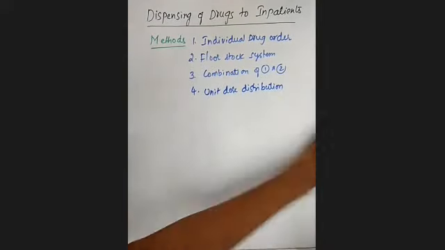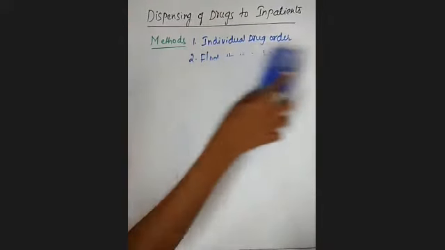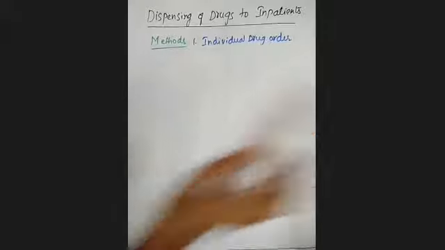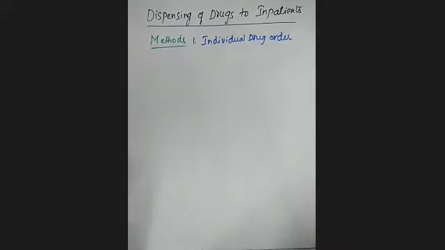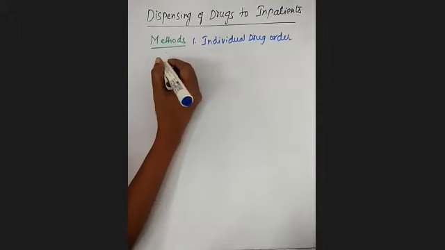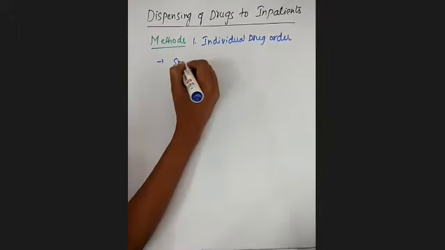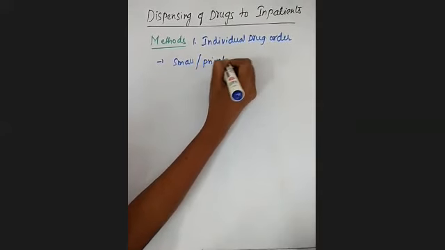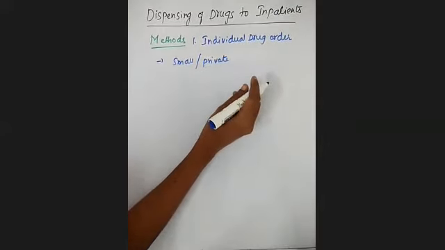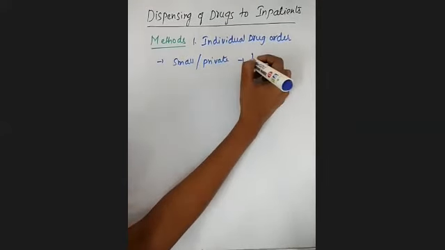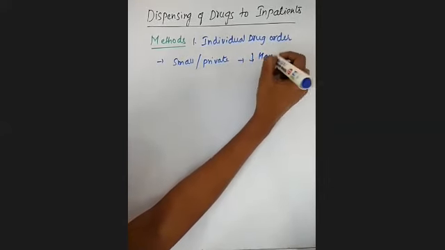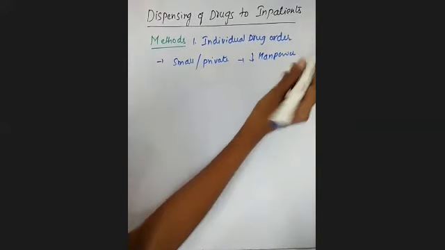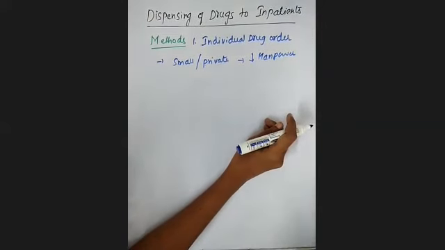First we'll learn what is meant by the individual drug order system. This individual drug order system is generally used by small hospitals or private hospitals. Clear? Because of decreased manpower, there is no need for much manpower for this method of dispensing of drugs.